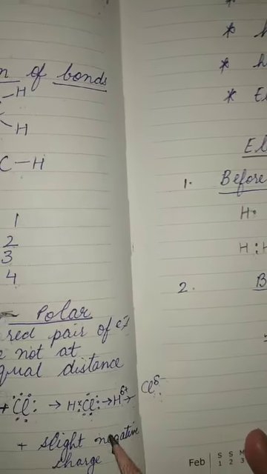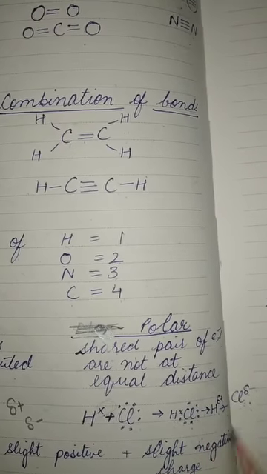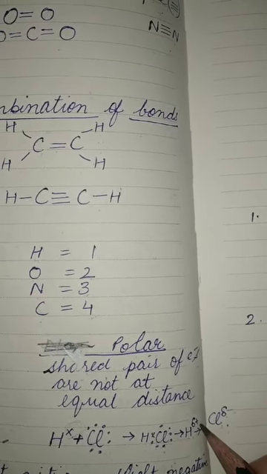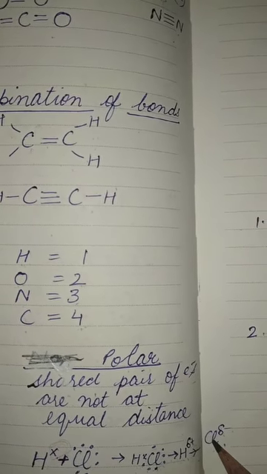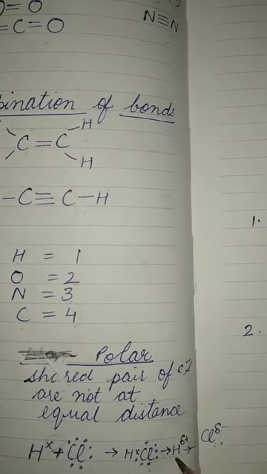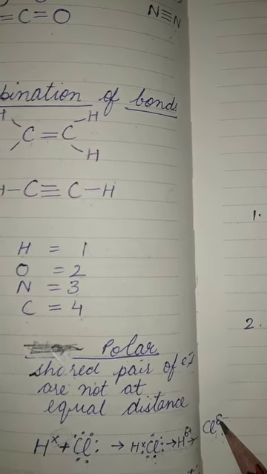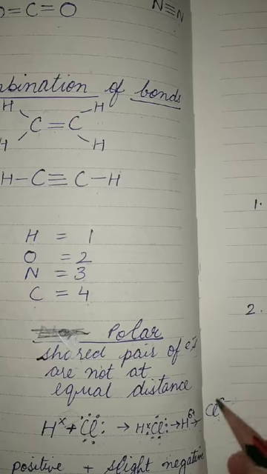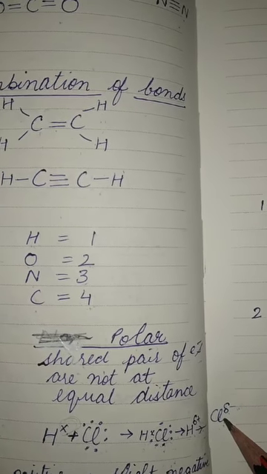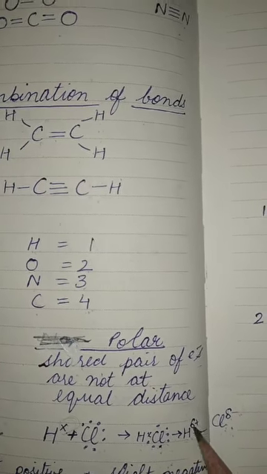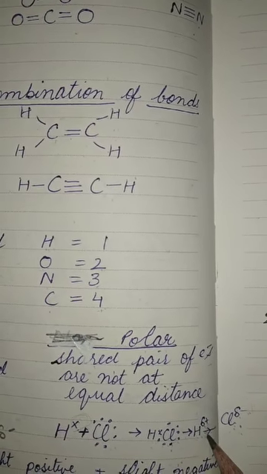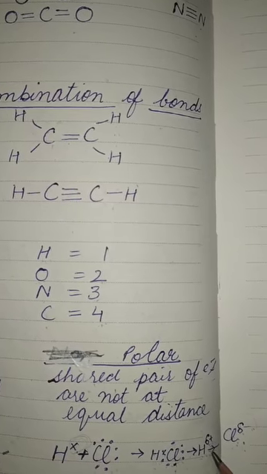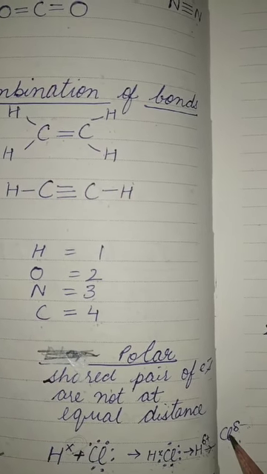In polar covalent compounds, the shared pair of electrons is slightly shifted towards the atom which is more electronegative than the other. So it attains a partial negative charge towards which the electron pair is shifted, and we show this with an arrow. The arrow means the electron pair is shifted towards chlorine.